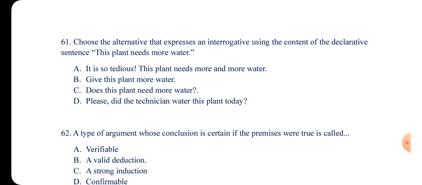Number 61. Choose the alternative that expresses an interrogative using the content of the declarative sentence. This plant needs more water. So we are going to convert it to an interrogative. This sentence is already a declarative sentence, and they say we should convert it to an interrogative. The plant needs more water.